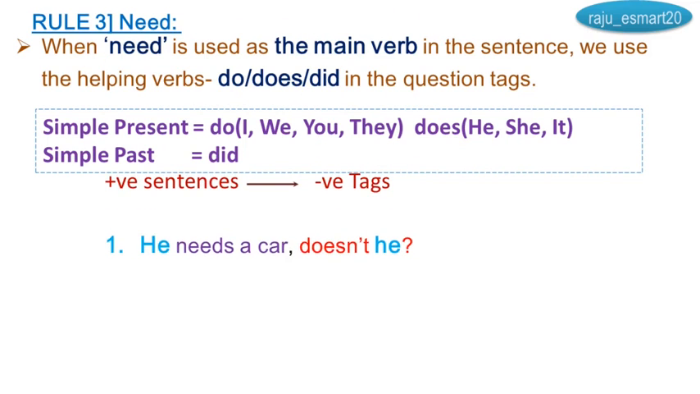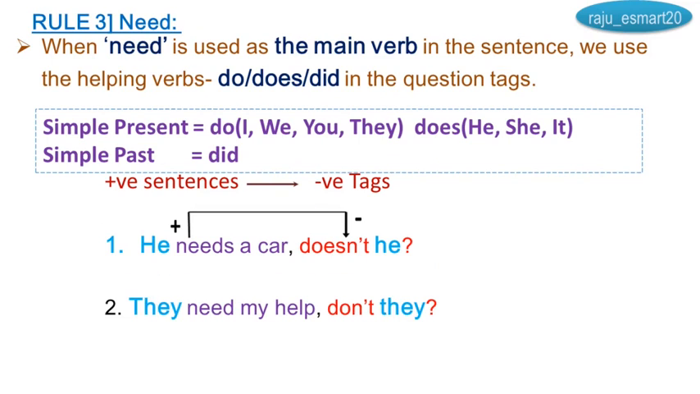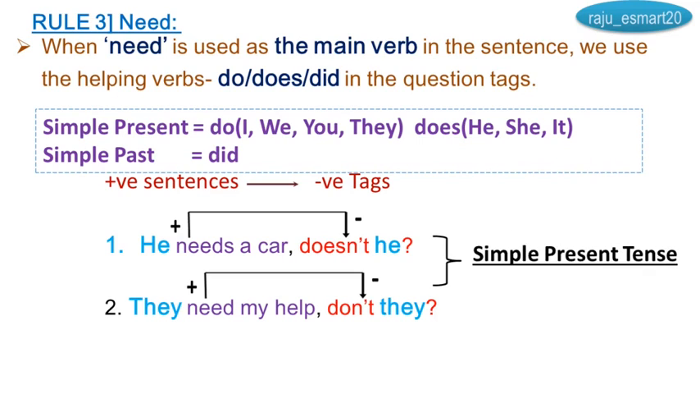See, example, positive sentences. He needs a car, doesn't he? It's a simple present tense, so I use does plus not, doesn't. And they need my help, don't they? They is there, so I used do. He is there, does, I used. These both are examples for the simple present tense.